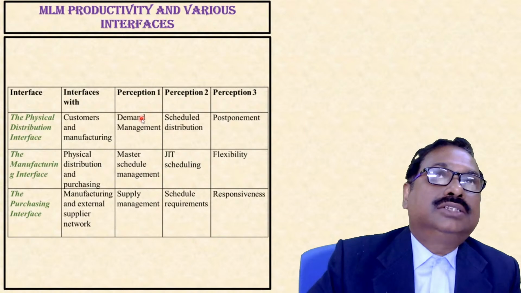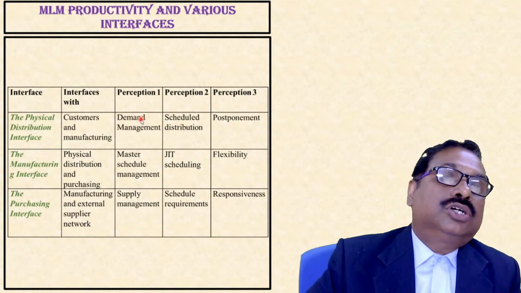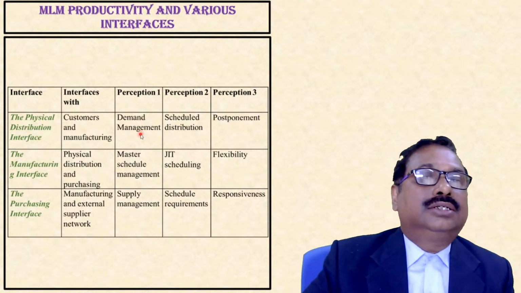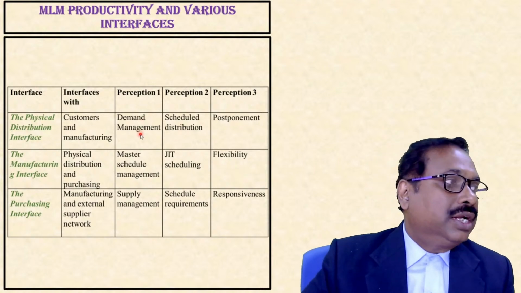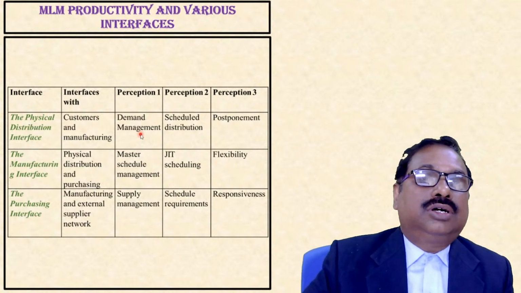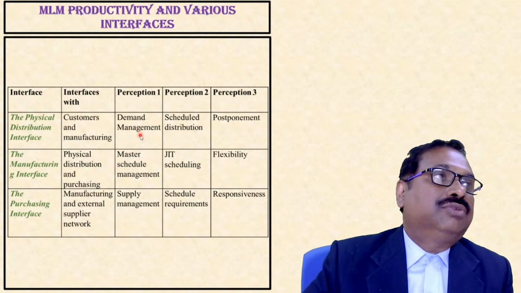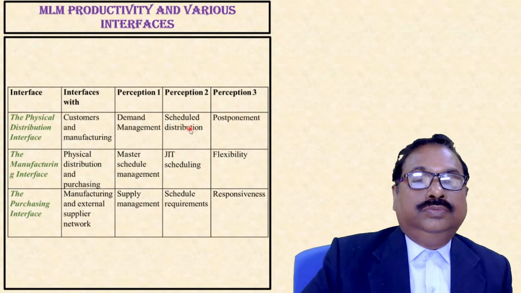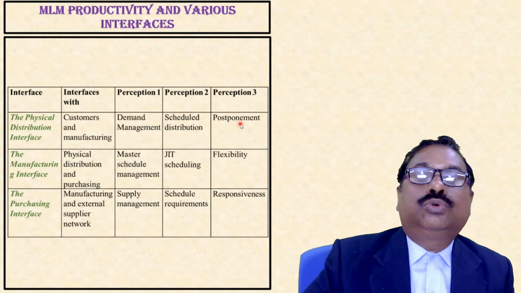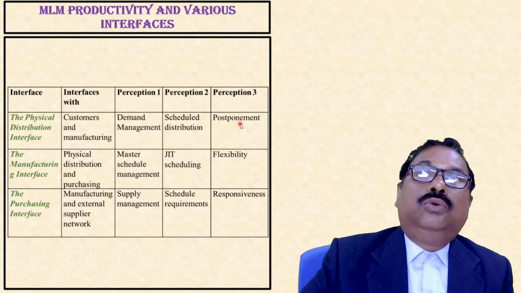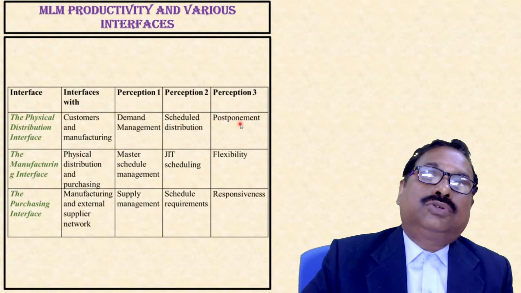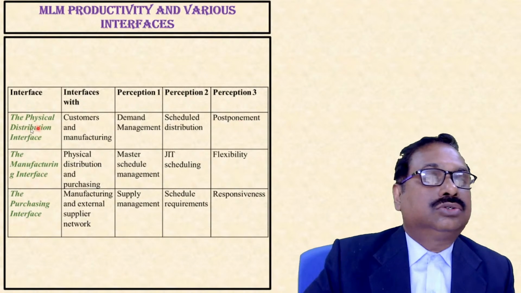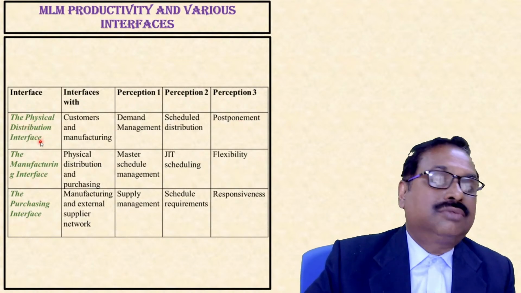Perception one is demand management. That means from customers we get the demand, because if we know the correct demand of the customer, it will be easy for us to manufacture. Then scheduled distribution. Next is postponement. Postponement means we will postpone the activities up to the last, so as to reduce the cost. So that is the physical distribution interface.